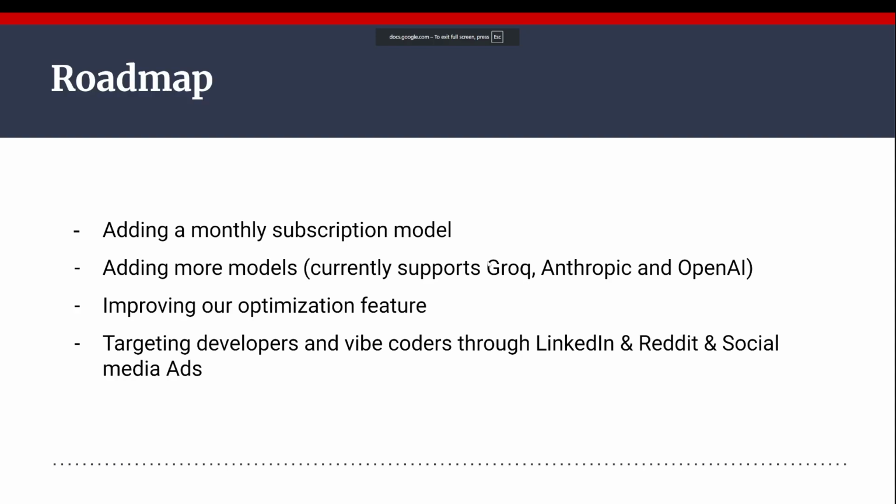As for the roadmap, we're going to be adding a monthly subscription model. We're also going to be adding more models because we support Grok, Anthropic, and OpenAI. We want to improve our optimization feature, and we're going to be targeting developers and vibe coders through LinkedIn, Reddit, and social media ads.